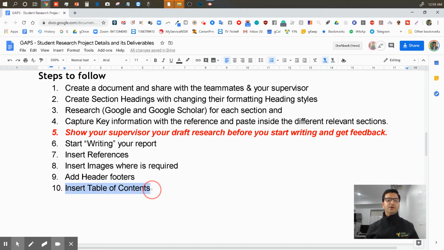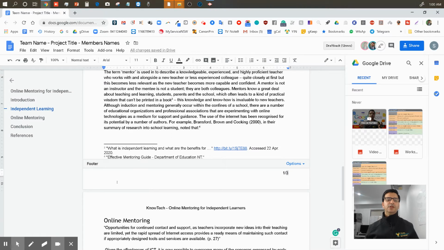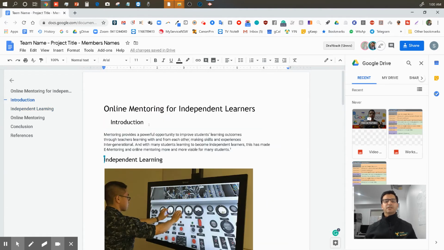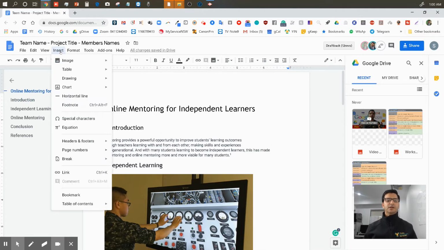Insert table of contents. What is a table of contents? A table of contents is like this one. But when you submit someone a PDF document or something, this will not go with it. So at the start of the book we have a table of contents. I'm going to put it there, after the title. I want a table of contents. How do we do it? How are we going to make a table of contents?